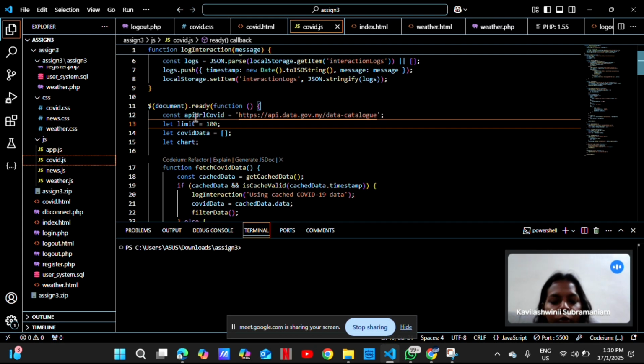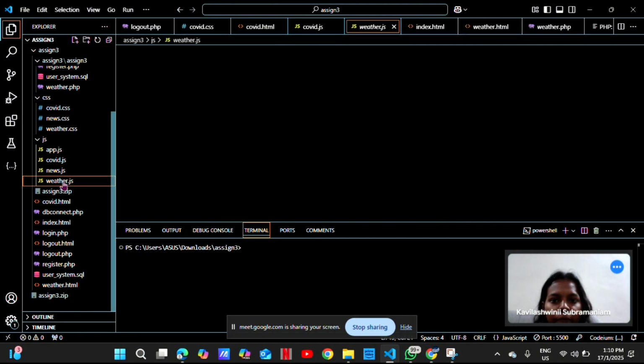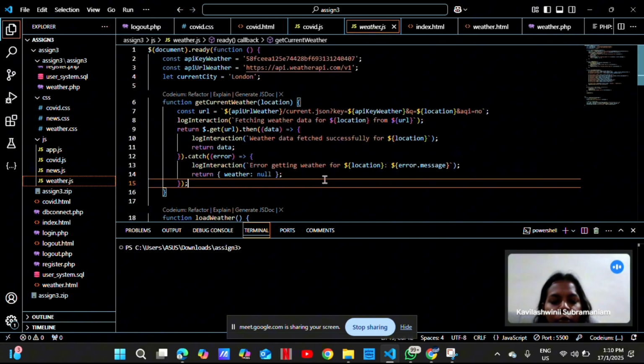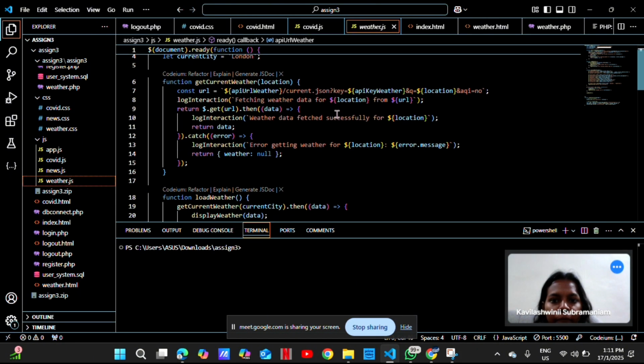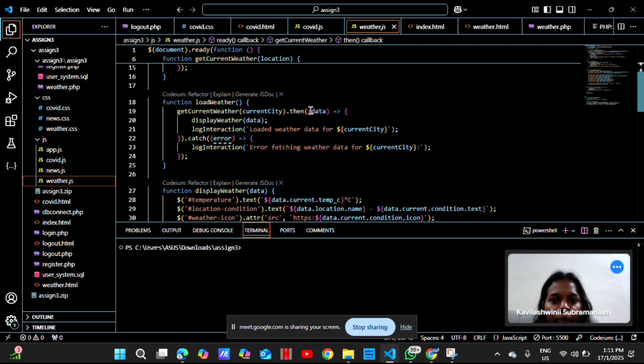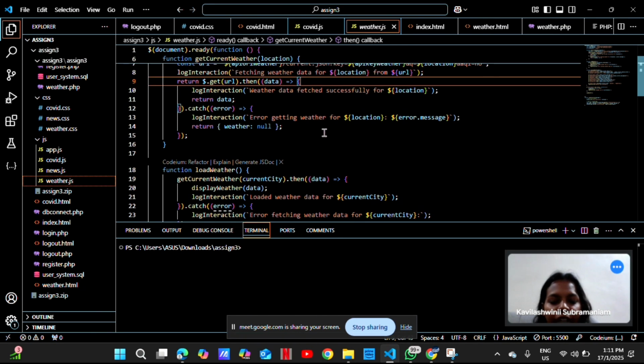This is the same process we did for the weather and the news. So I'll show the weather. The same thing we did. Here is the API URL. We use this to fetch the data. The same process we repeated for the news and the weather.